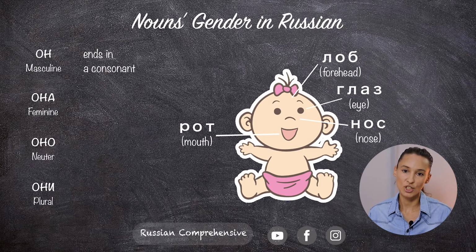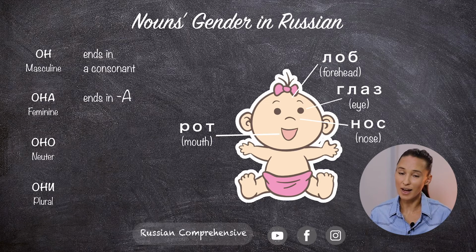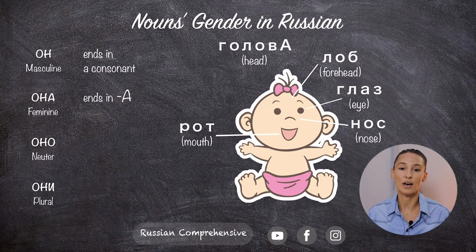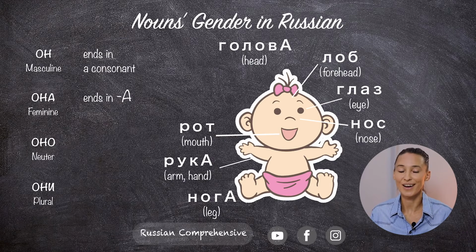Она, she, ends in a. And the nouns that also end in a will mostly be feminine. Голова, она. Рука, она. Нога, она.